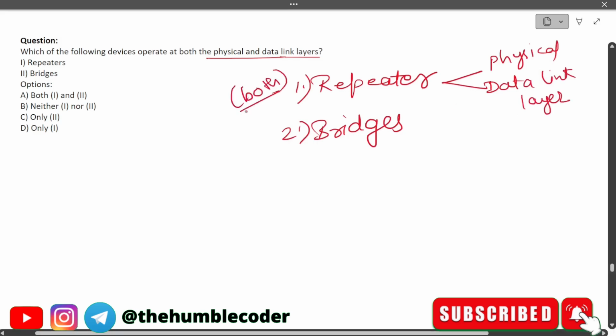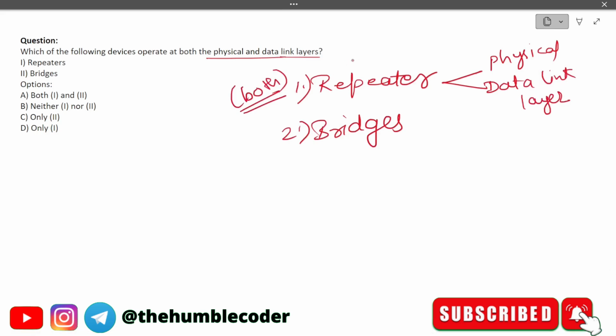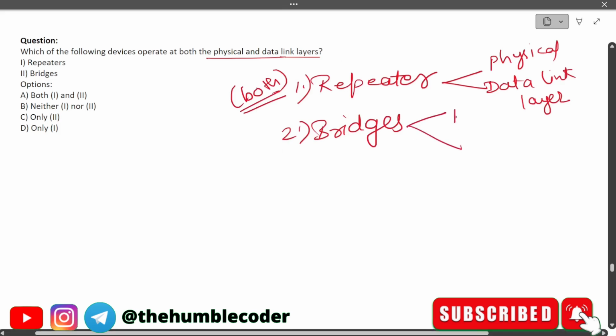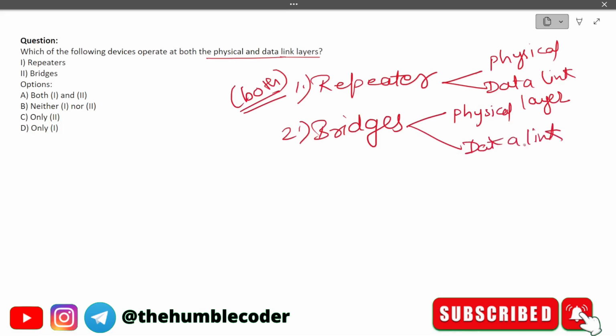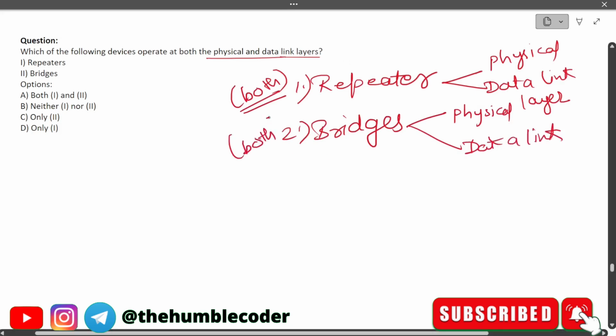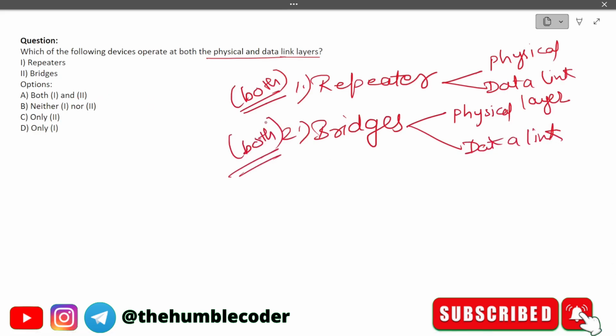Okay, let's see, but you should not just see only one of the given options and select the final answer. You should check both. Okay, so bridge also operates on physical and data link layer. So, do we have a matching option or not? Let's see. First is both 1 and 2. Yes, because what we have seen, both 1 and 2.